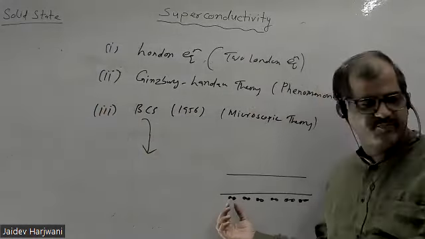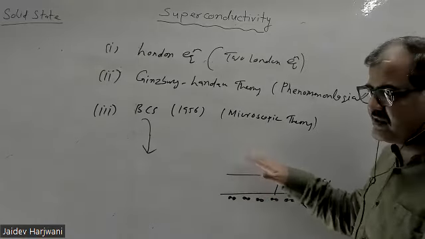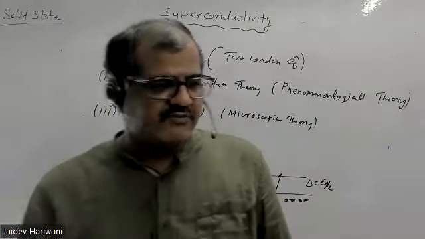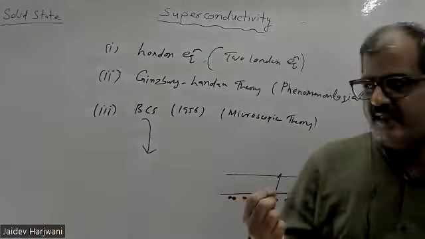If you don't apply the energy delta equal to Eg by 2, these pairs cannot be broken. If you break the pair, you can destroy superconductivity and bring them into the normal state. So a superconductor is a superconductor because some fraction of the electrons bind together and form Cooper pairs. This is what Bardeen explained.